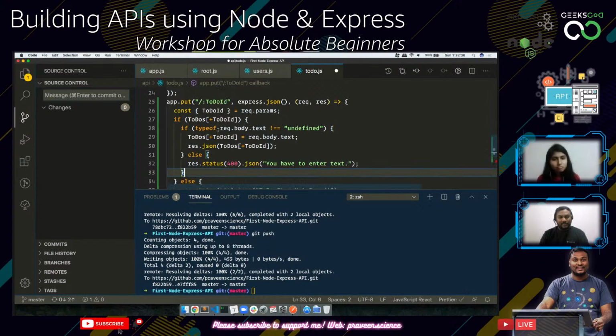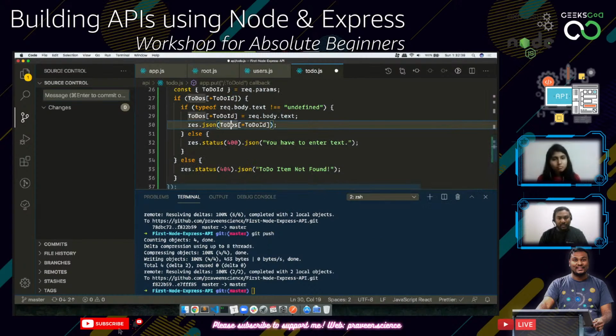Okay, so there are two errors now in this. So first thing is, if this particular to-do itself is not found, we are going to give a status 404. Then if you are not sending this text inside the body, we are going to say bad request. And finally, we are giving 200 as the normal request, where we are updating this body text. Perfect.